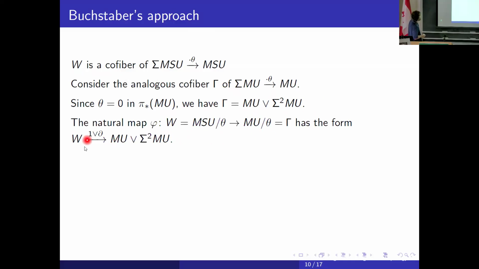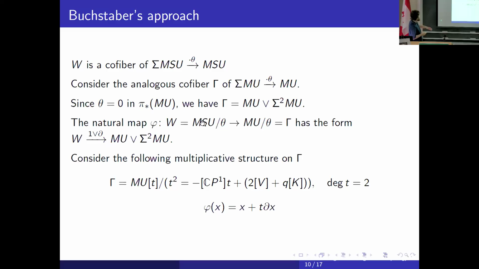And we have the natural map from above to below. W to gamma is the form 1 plus D. But we can define a multiplicative structure on this cofiber. I believe this formula is clear enough. We have a polynomial modulo relation, additively it's just a free module of rank 2. We shift t in degree 2, and this formula defines a multiplication on this homology theory, on this spectrum. In this notation, phi is just 1 plus tD.